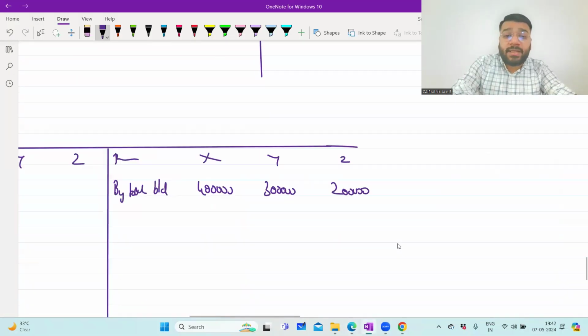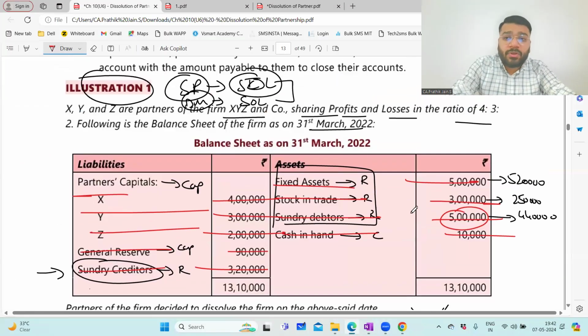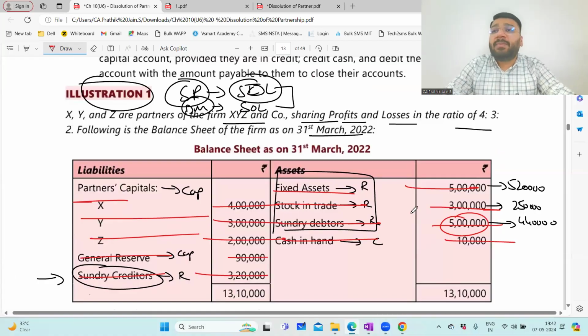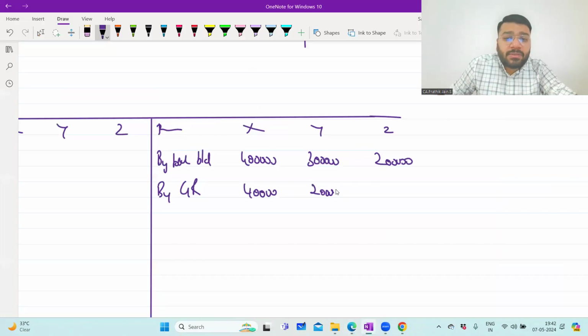So by general reserve 90,000 in the profit sharing ratio. What is the profit sharing ratio? So 4 is to 3 is to 2. So 4 plus 3 is 7. 7 plus 2 is 9. So 90,000 divided by 9 is how much? 10,000 rupees. So 10,000 to 4 is 40,000, 30,000, 20,000.